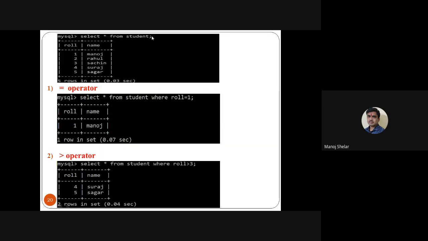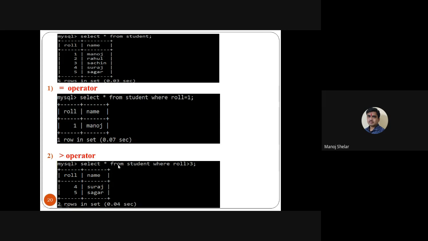So select star from student shows the original database table, roll number and name, 1, 2, 3, 4, 5. This is the simple student table available in my database. Okay, so use the equal to operator. Very easy. Select star from student where roll number equal to 1, this is the equal to operator. So it displays only the roll number 1 record, 1 Manoj. Then suppose the greater than operator.